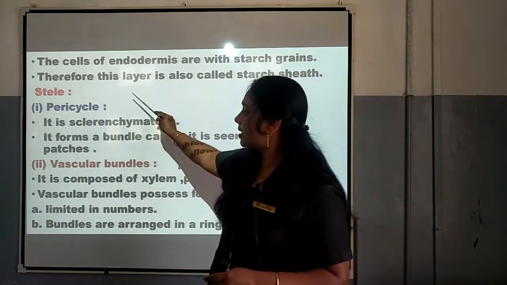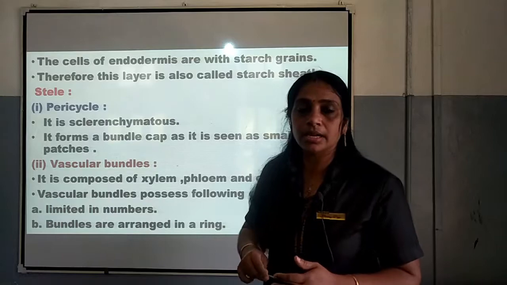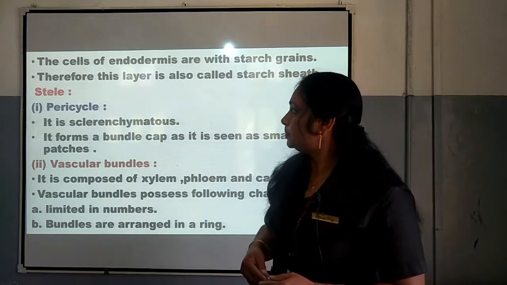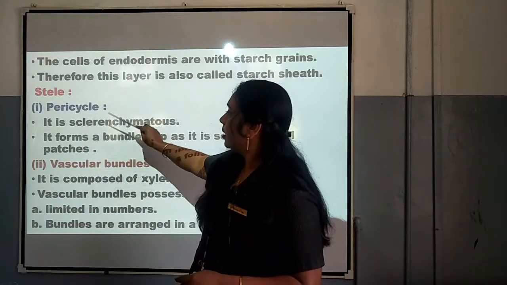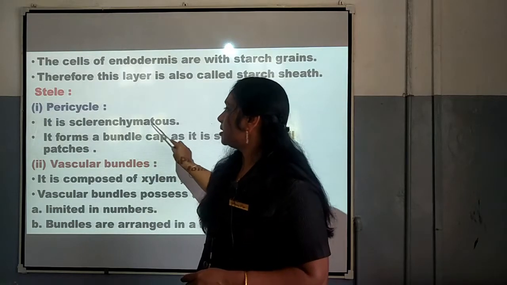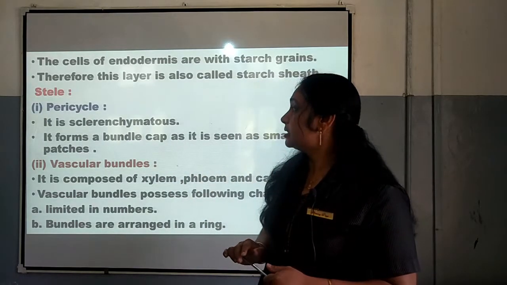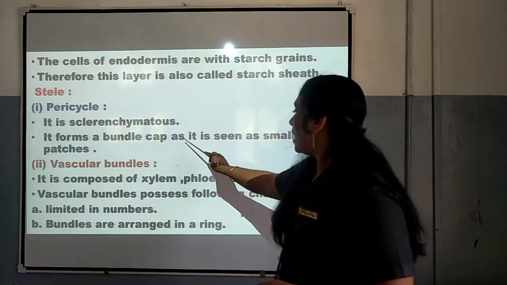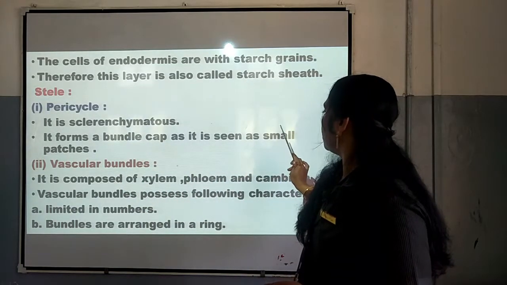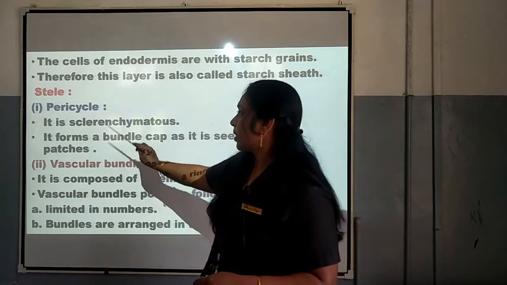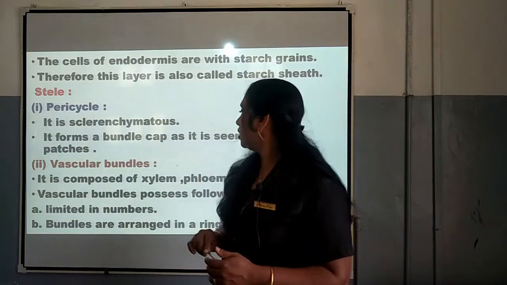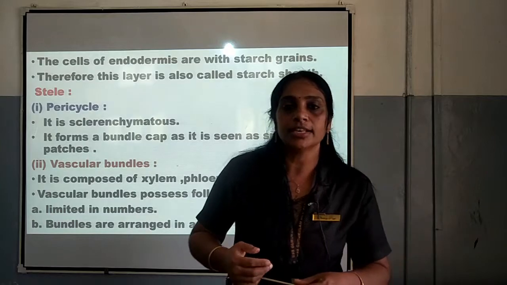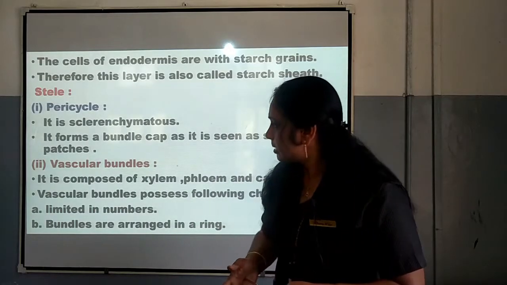Here again pericycle, vascular bundle and pith are the important parts. Pericycle is sclerenchymatous, that is it has sclerenchyma cells. It forms a bundle cap, as it is seen as small patches, in the case of dicot stem.